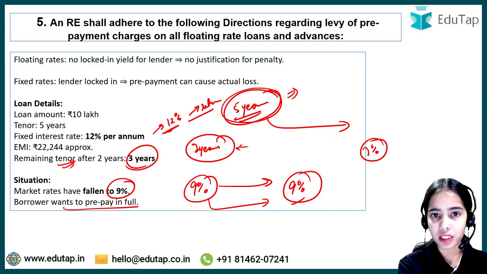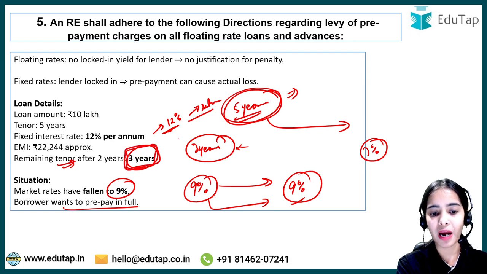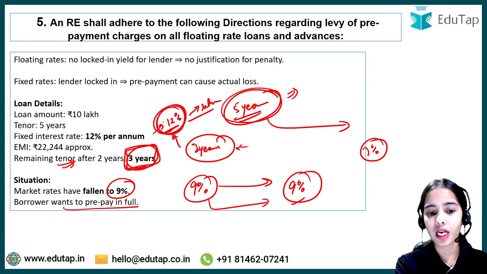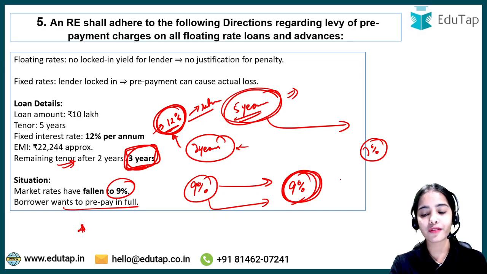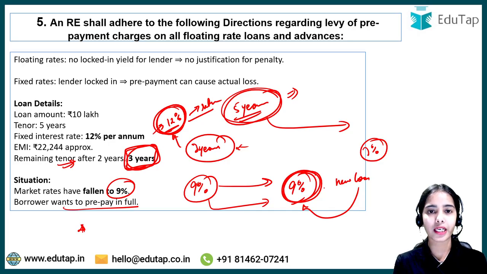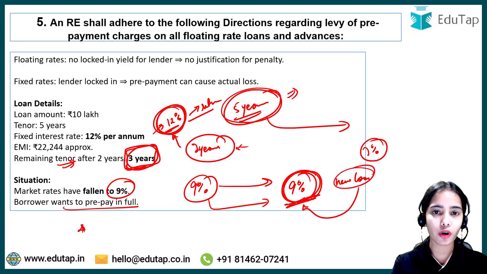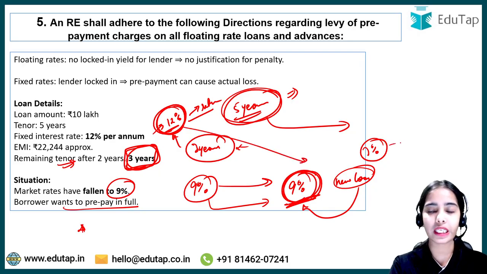2 years have passed. Now for the coming 3 years, the bank was expecting 12% returns, but the prepayment of the loan has happened, and now the bank can only get 9% returns when it gives a new loan at the new market condition with the new interest rate in the economy. Okay, so the new loan will have only 9% interest as returns to the bank. So the bank will make a loss of 3% each year in this kind of condition.